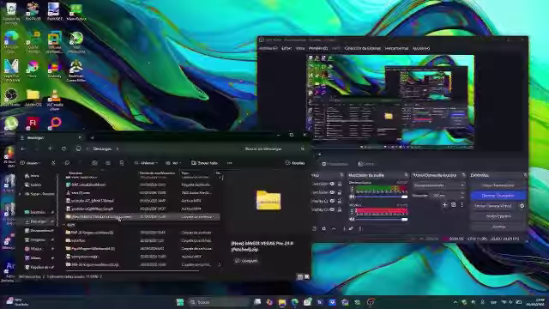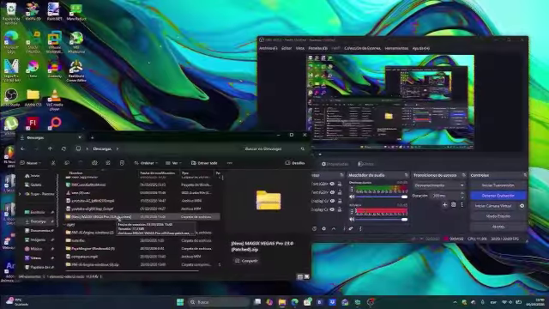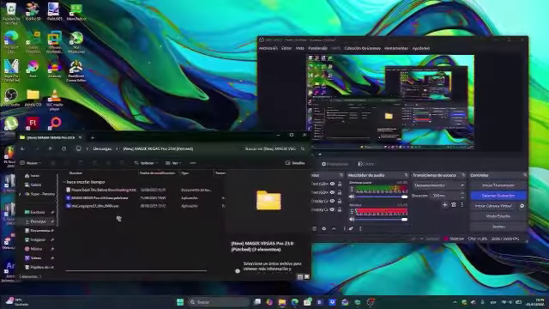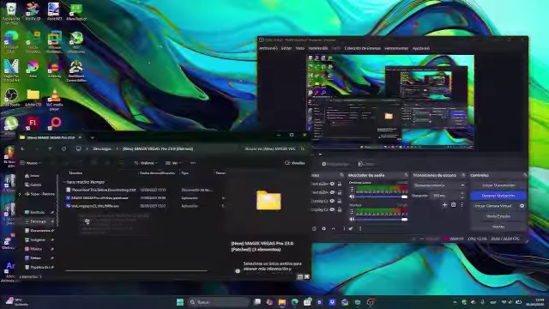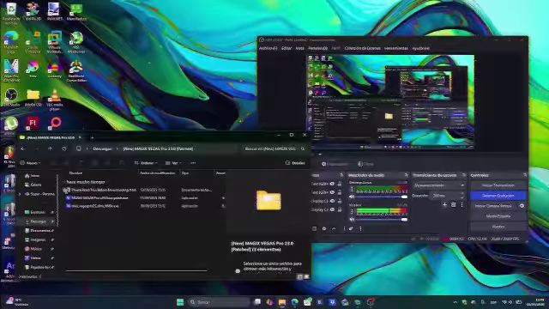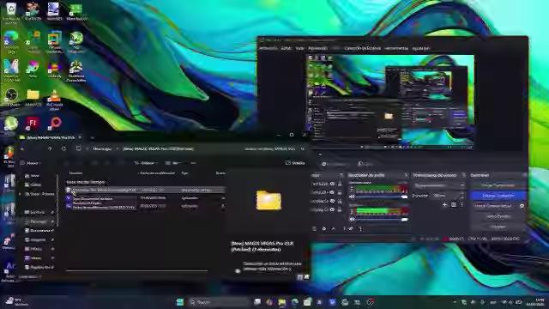So as you can see, it has been extracted as a folder. We're just gonna click that folder and you will see the files.